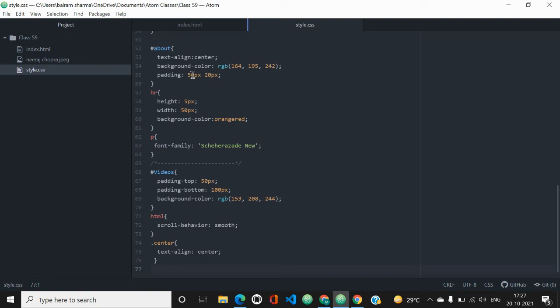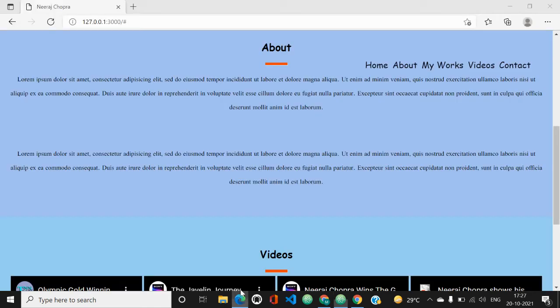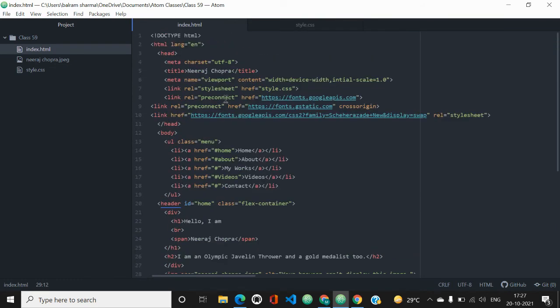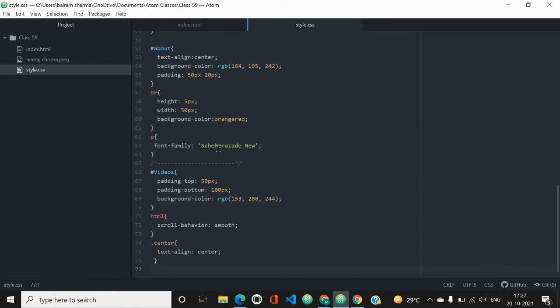Then we will go for hr, which is the horizontal line. Height is 5 pixels. You can see the thickness of this line, it is just this much. So that's why I have given the height as 5 pixels, and the width as 50 pixels. Background color is orange red. You can give any you want. Then for the paragraph, I have selected the font family as Scheherazade New. This is basically a Google Fonts family, and I have added this link for this font only. Now this section is also finished.